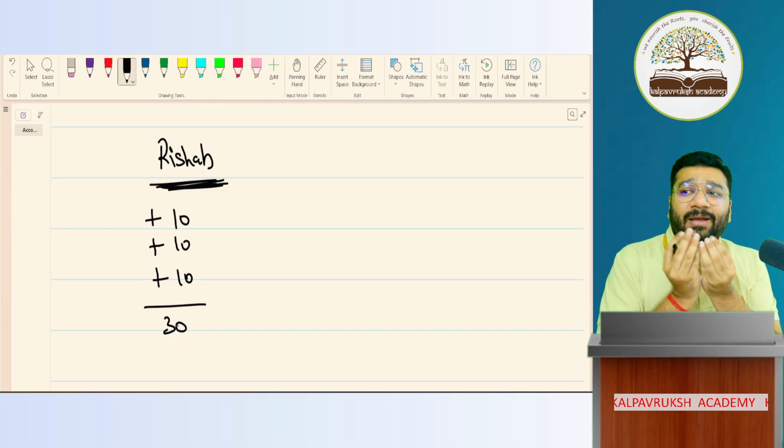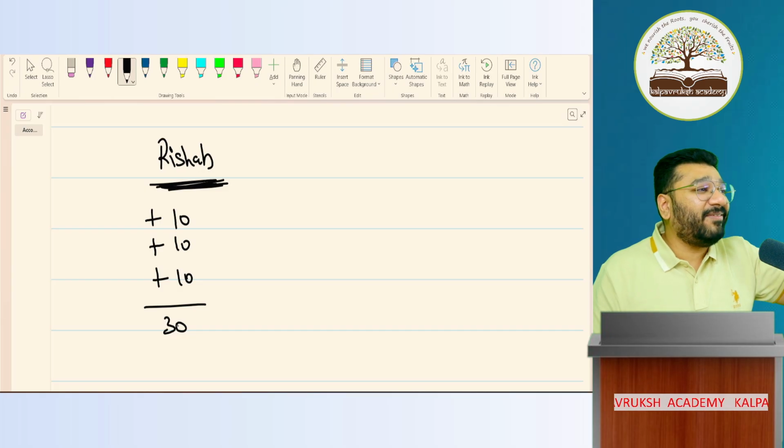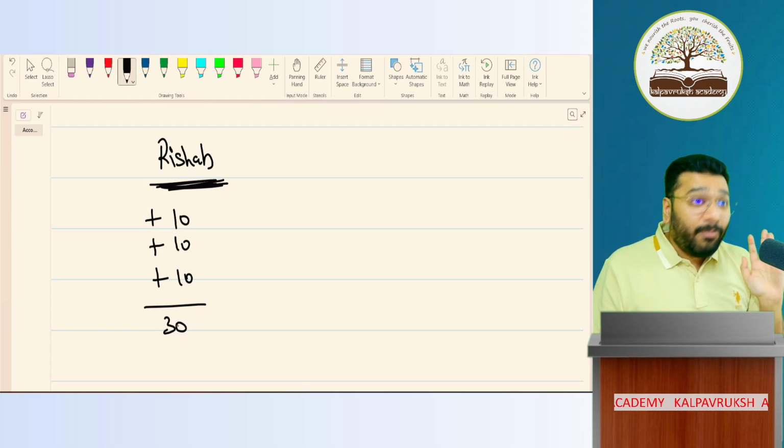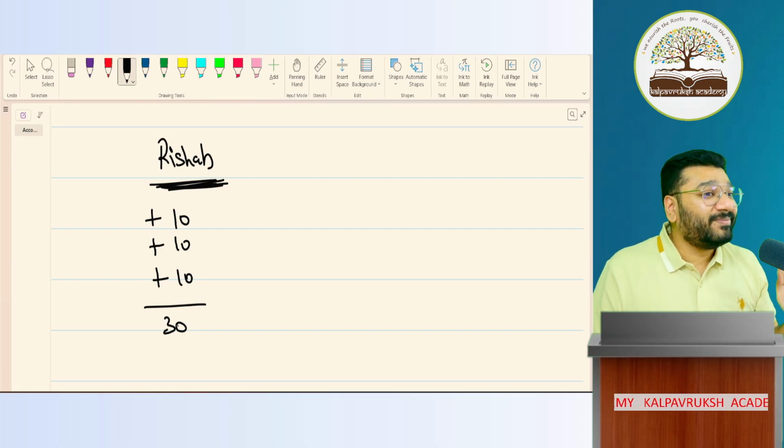Rishabh, one day, he felt very bad for me. He felt very sorry for me. Pratik sir, every day, back to back, 3 cakes he gave. At least today I'll give money. He gave money. How much did he give? 10 rupee he gave.